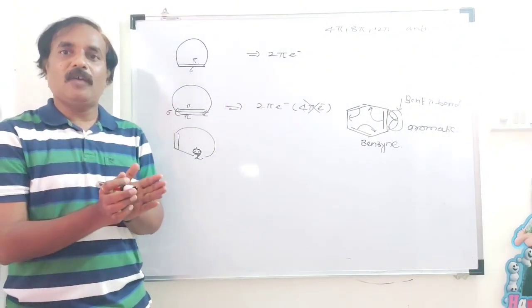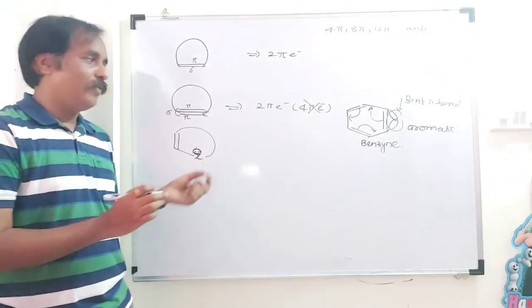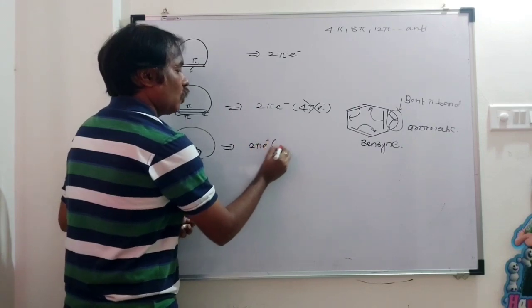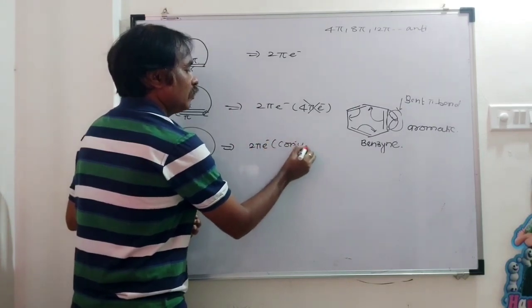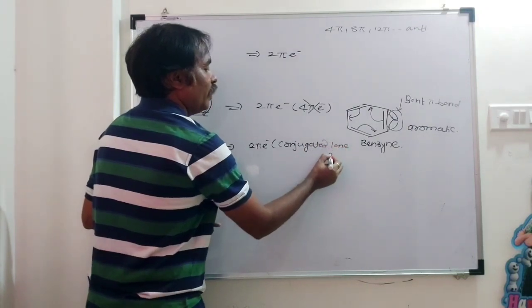Remember, the conjugated lone pair we have to consider as 2 pi electrons.